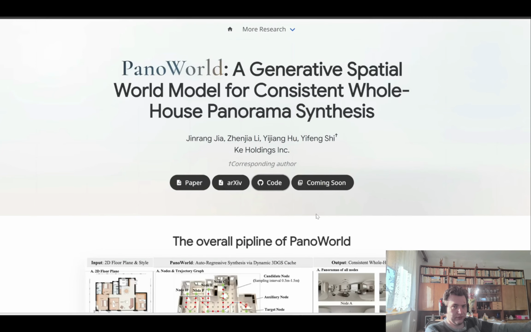Now, at the top of the page, they haven't released any code or models to this yet, but it does say it's coming soon. So hopefully they will open source this in the near future. If you're interested in reading further, I'll link to this main page in the description below.